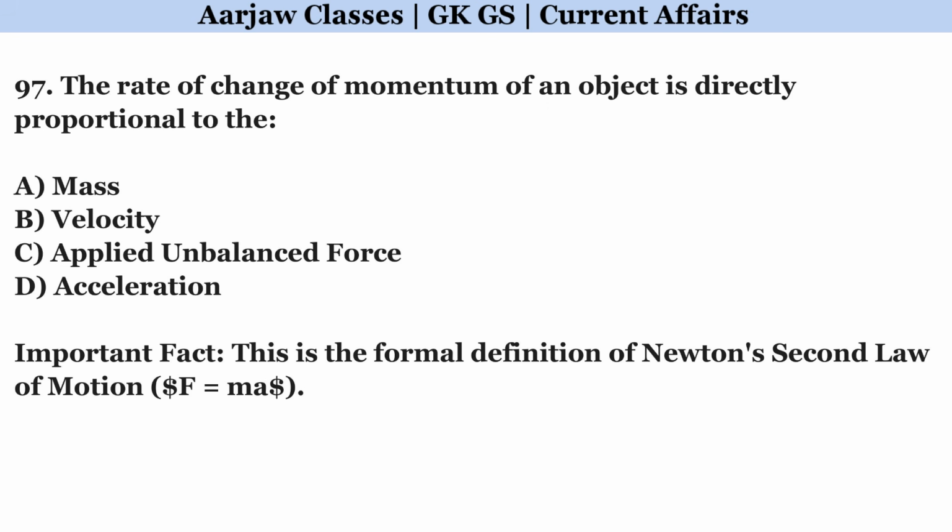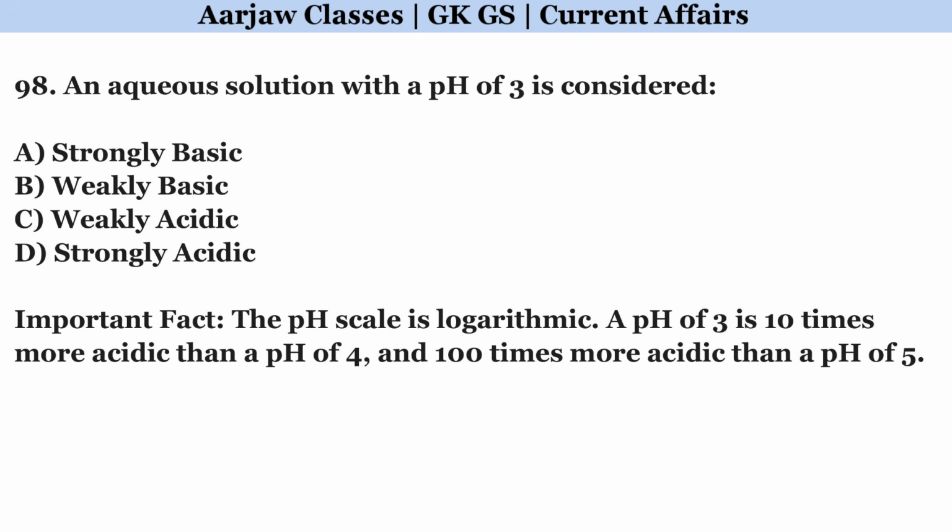The rate of change of momentum of an object is directly proportional to the. Correct option is C. Applied unbalanced force. An aqueous solution with a pH of 3 is considered. Right option is D. Strongly acidic.